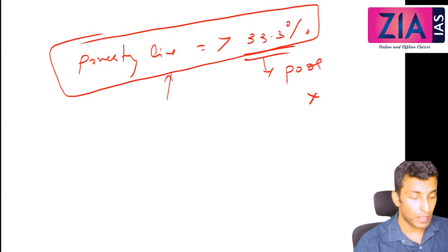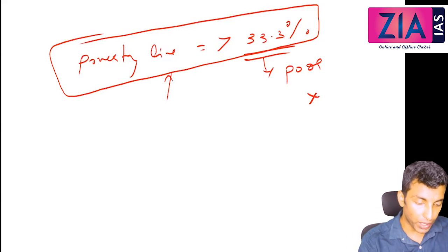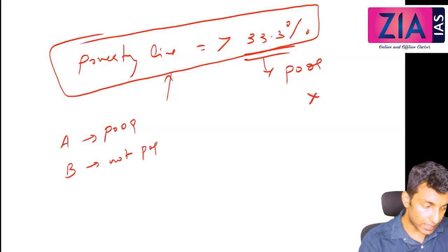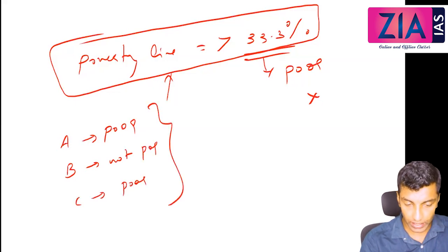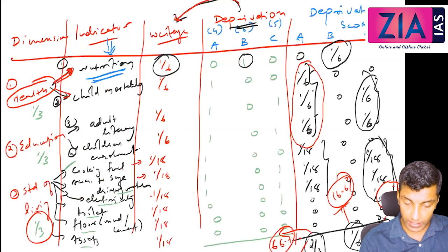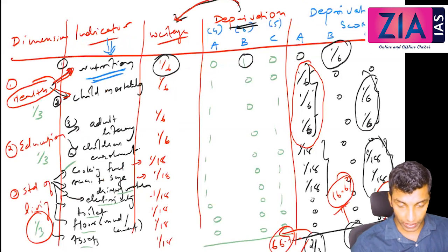We got the deprivation score. So can you tell me who all are poor here? A, poor or not? A and C. A is poor, right? B is not poor. C is poor, right? So on the basis of the data which I have given to you, A is poor and C is poor, because their score is more than 33.3.